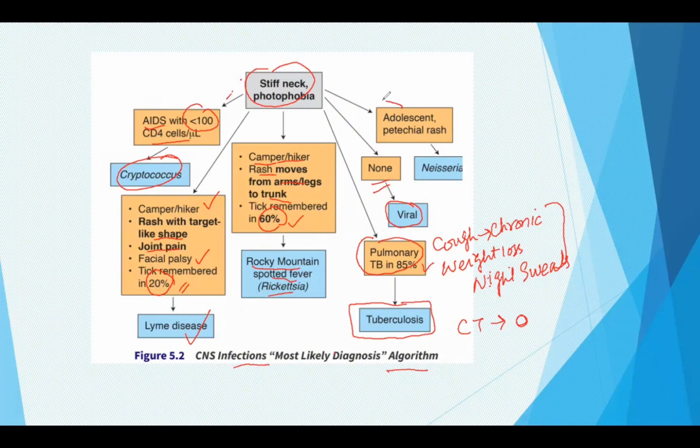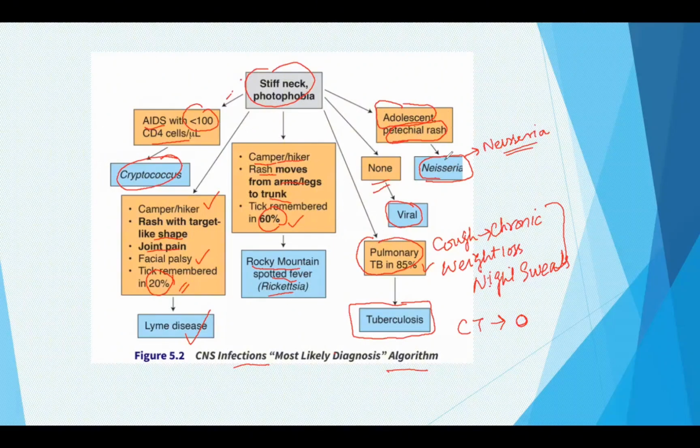Okay, if a patient is an adolescent and has a petechial rash along with the stiff neck and photophobia, most likely he is suffering from the microorganism Neisseria.